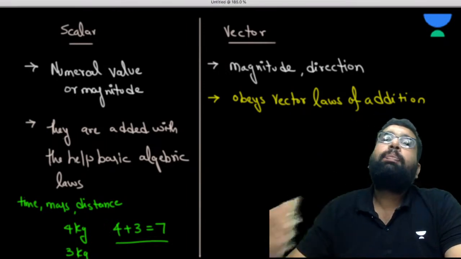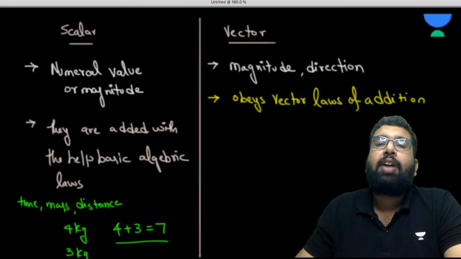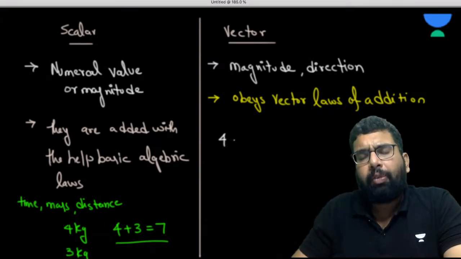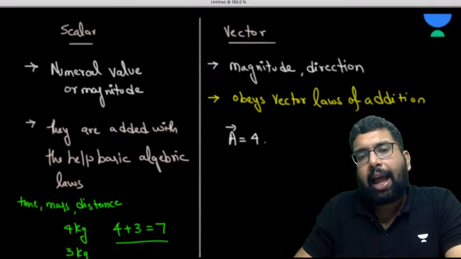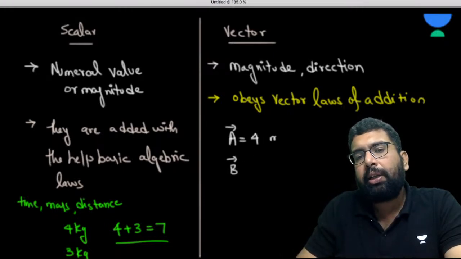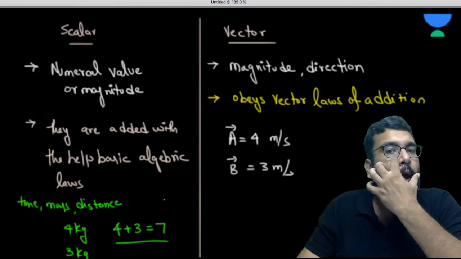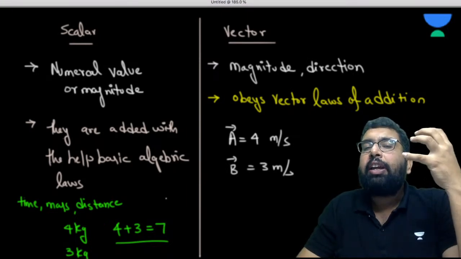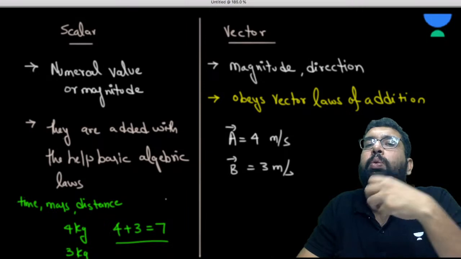Now, let's suppose we are having some vector of 4 meter, let's suppose 4 units. So let's suppose this is a vector quantity. Let's call it A vector and let's call it B vector. They may be having some unit. Let's suppose they are velocity, 3 meter per second, 4 meter per second. Now please understand this. If you are going to add these two vectors,